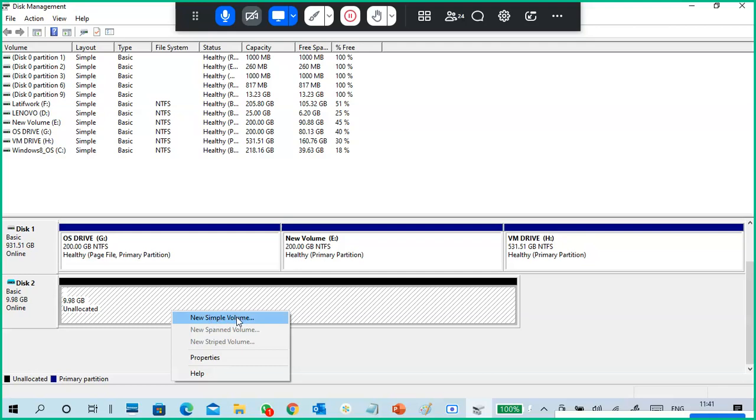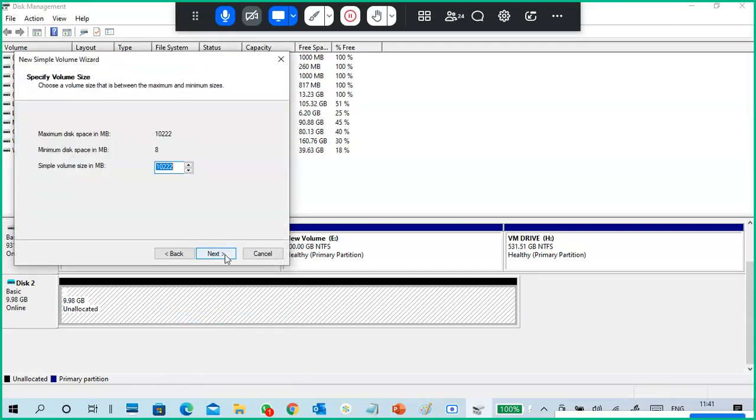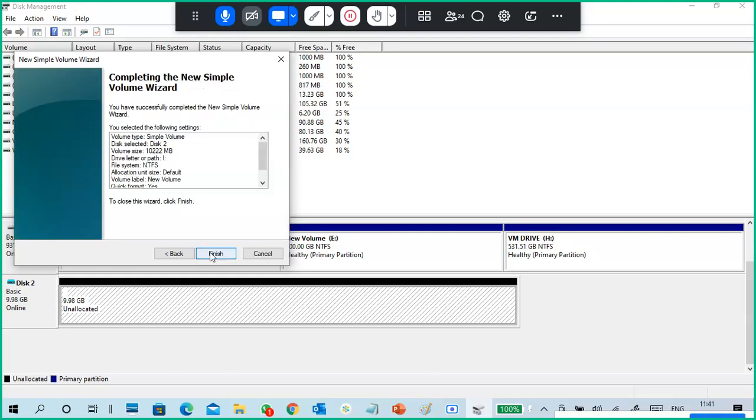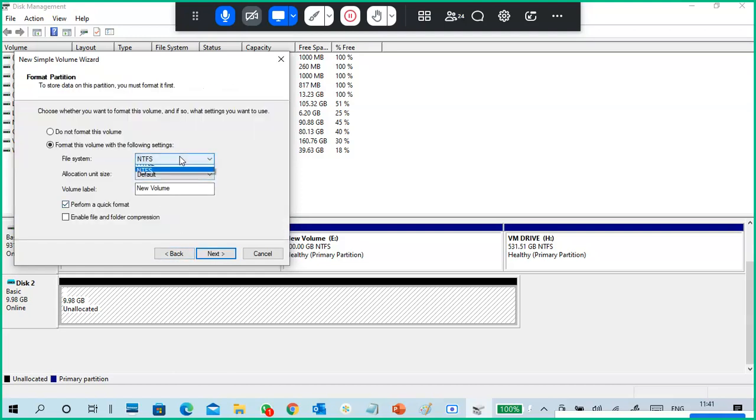You can create a simple volume. So if you want to take a partition, you can create a partition, or you want to make everything a single one, you can take. NTFS, FAT options are here. Okay.